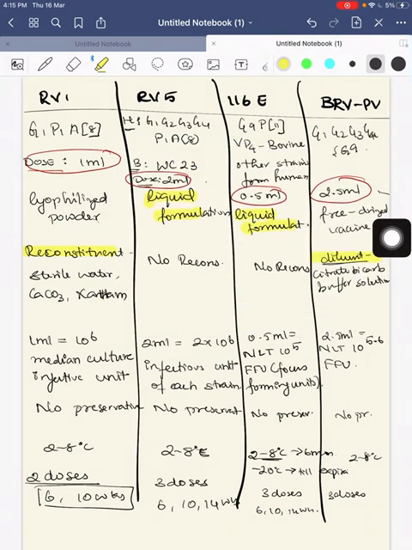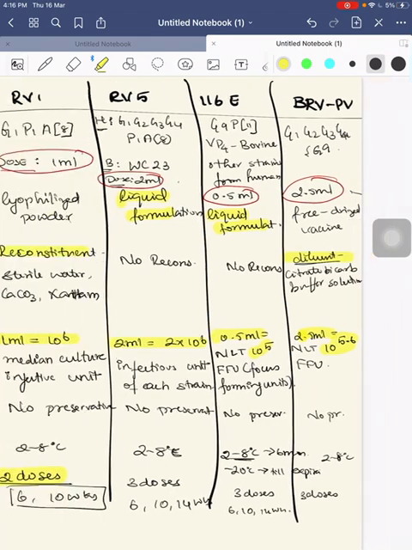1 ml contains 10 to the power of 6, 2 ml contains 2 into 10 to the power of 6, 0.5 ml contains 10 to the power of 5, 2.5 ml contains 10 to the power of 5.6. Everything is stored at 2 to 8 degrees Celsius. Everything is 3 doses except RV1, which is 2 doses at 6 and 10 weeks of age. Next we will see the vaccine schedule and their immunogenicity.